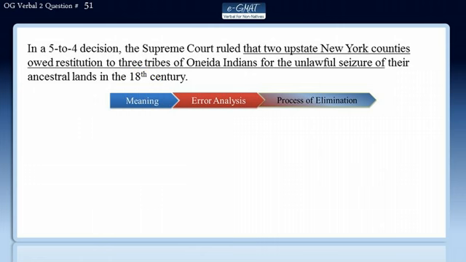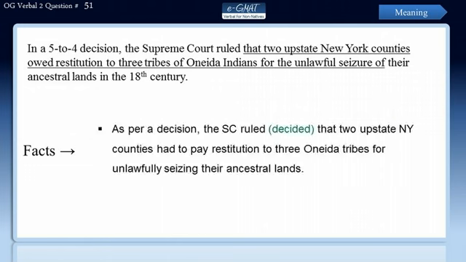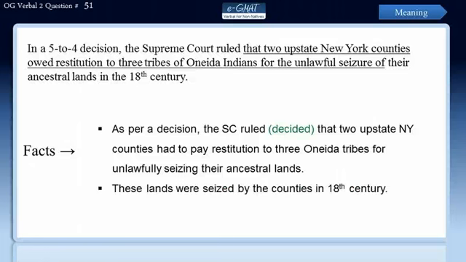Now, this sentence presents a few facts. It says that as per a decision, the SC ruled or decided that two upstate New York counties had to pay restitution to 3 Oneida tribes for unlawfully seizing their ancestral lands. Now, these lands were seized by these counties in the 18th century. And by the way, this SC decision was a split decision of 5-4.